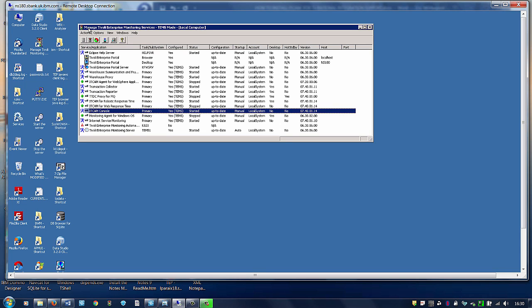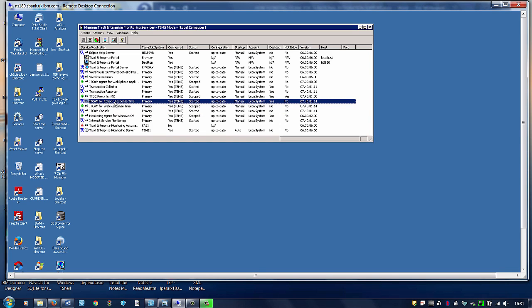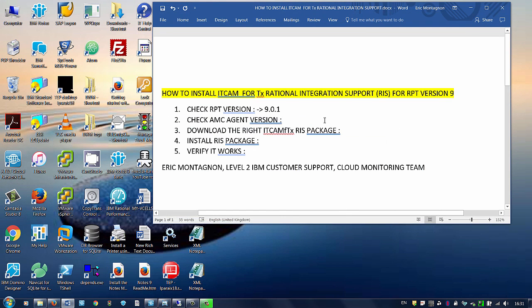It's a Windows environment, so I launch the Managed Tivoli Enterprise Monitoring Services GUI, and I can see here that I have version 7.40.01.14. 7.4 Fixpack 1 IF14 is, currently speaking, the latest and most recent version for ITCAM for Robotic Response Time agent, which is going to be the player of your robotic scripts, and also for the Rational Integration Support package that we are interested in here.